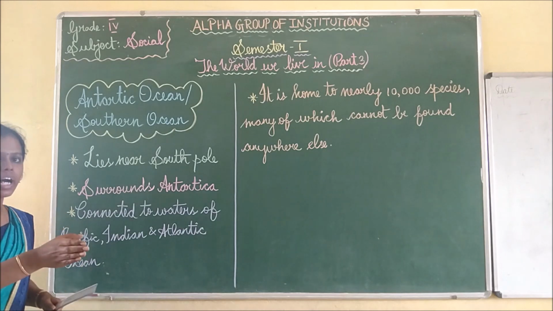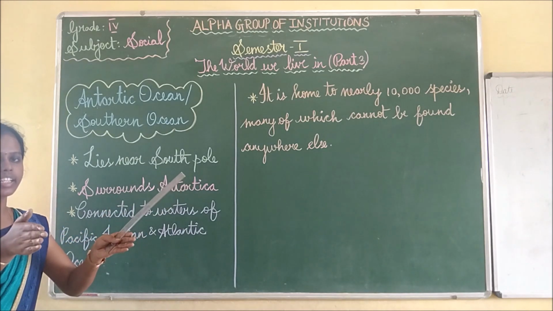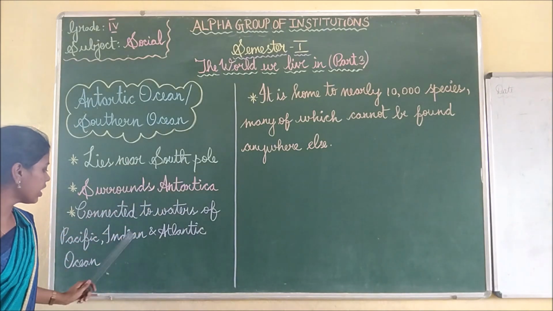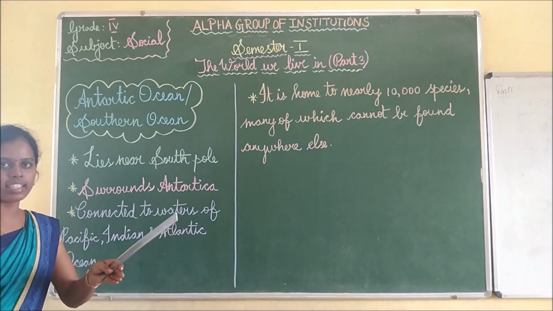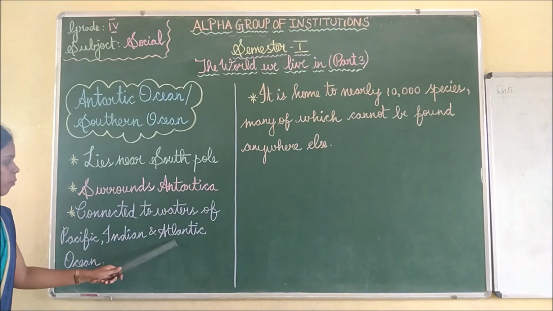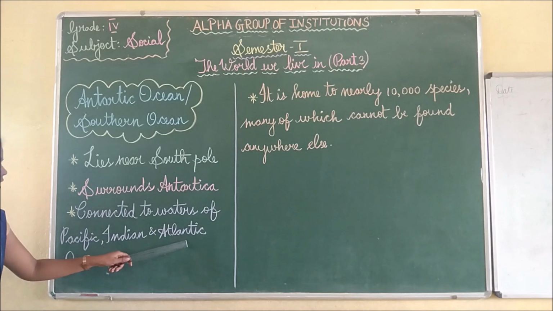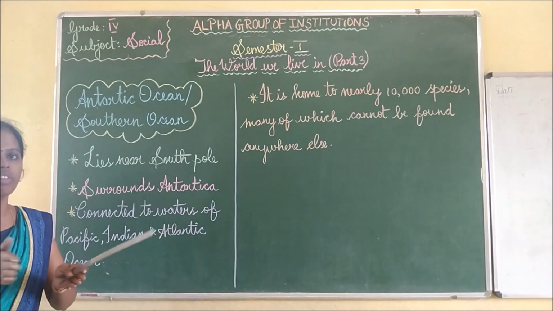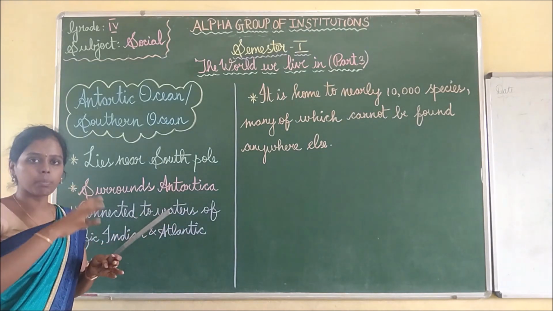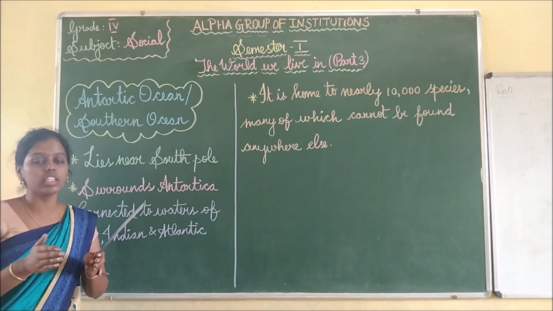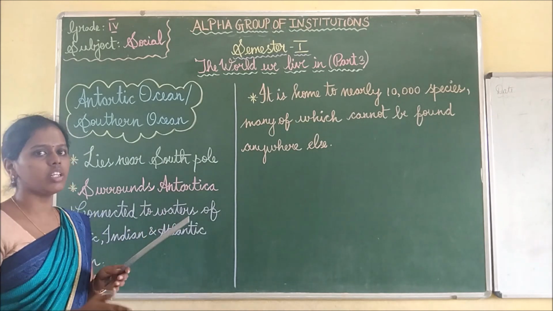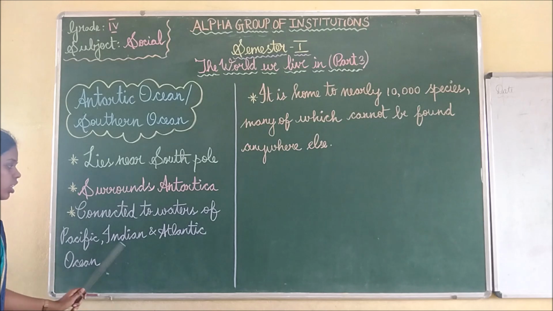So at one part, Pacific Ocean and Atlantic Ocean will be merging. And then in another part, Indian Ocean and Antarctic Ocean will be merging. Then in another part, Atlantic Ocean and Antarctic Ocean will be connected. Like that, it merges. It is connected with all the oceans like Pacific, Indian and Atlantic Ocean.